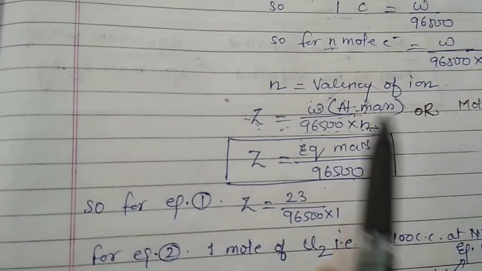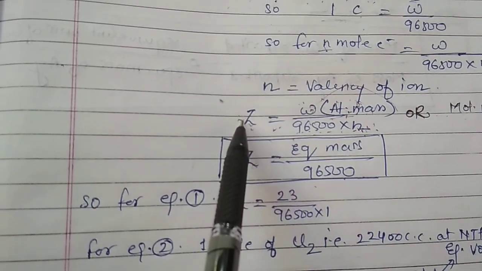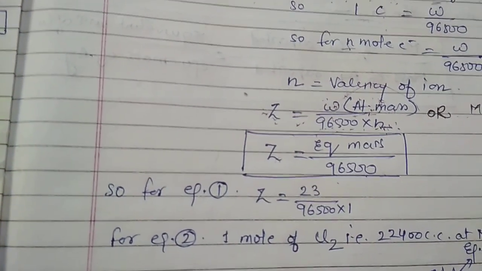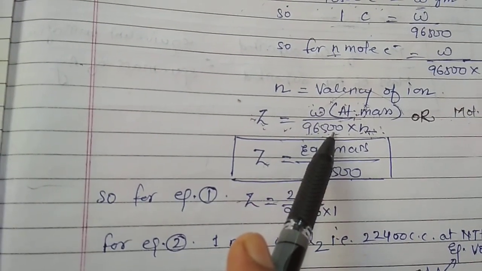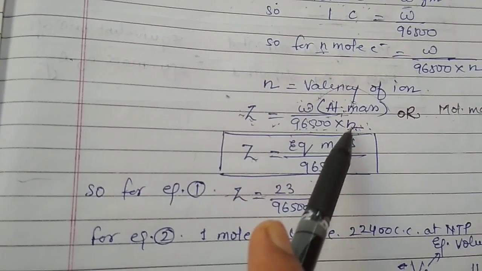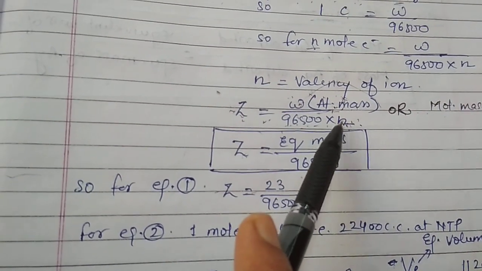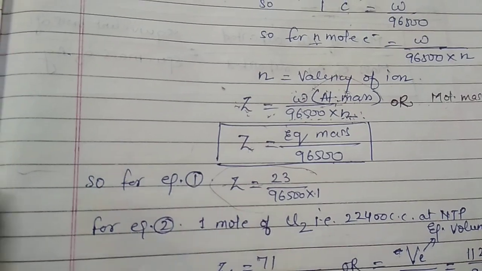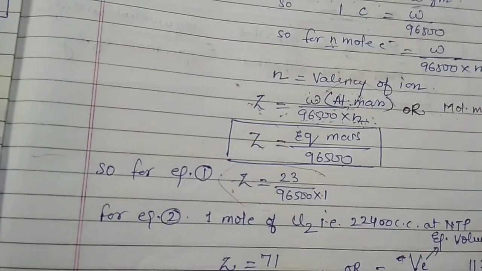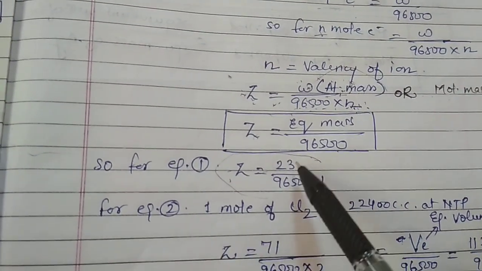So now we can place the value here. We have to calculate the value of Z for this particular equation. So Z would be equal to 23 upon 96500, and the n factor, the valency of the sodium ion, is 1. So we may write 1 here. So we can calculate the value of Z for this particular equation like this.